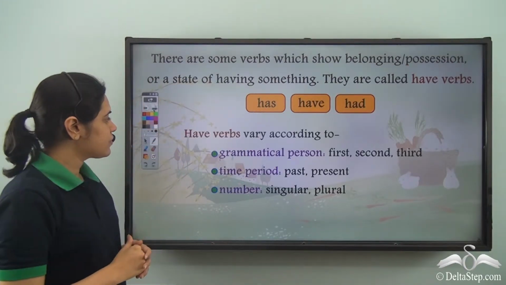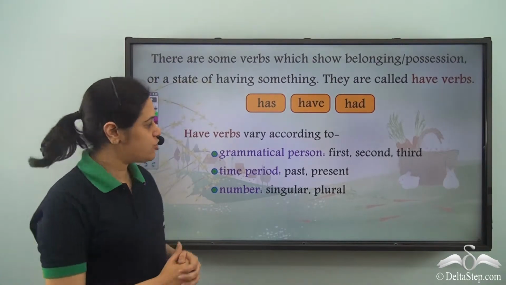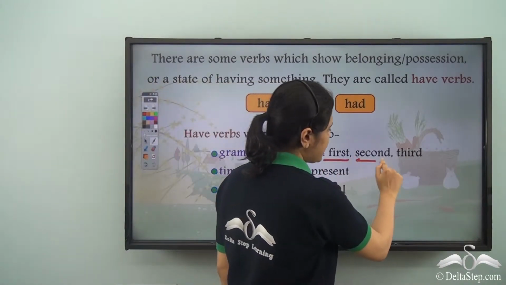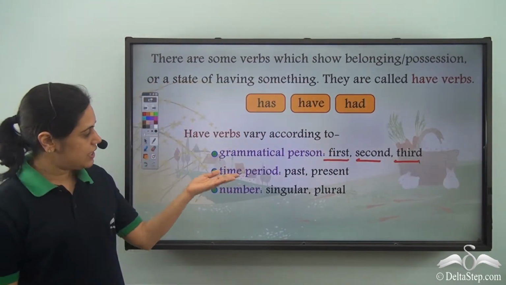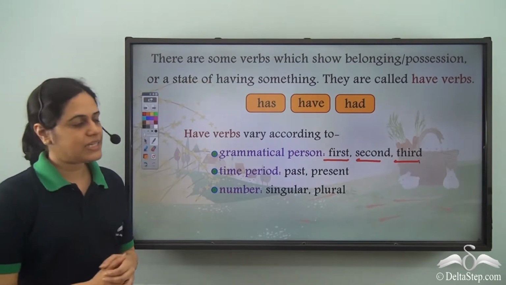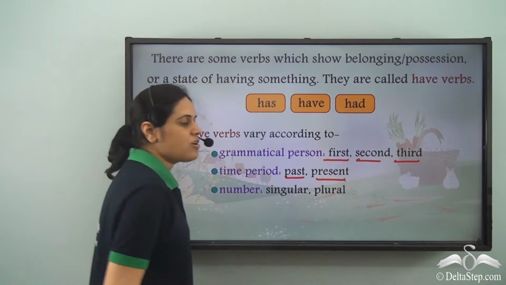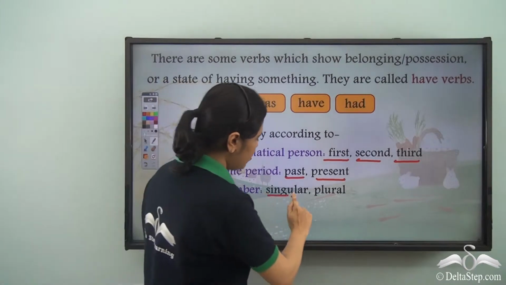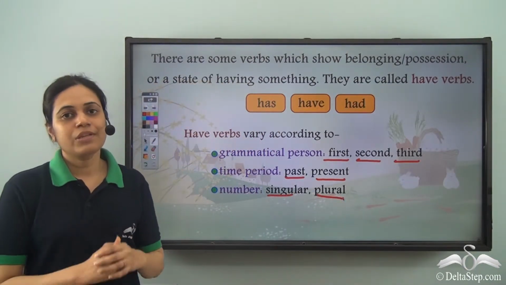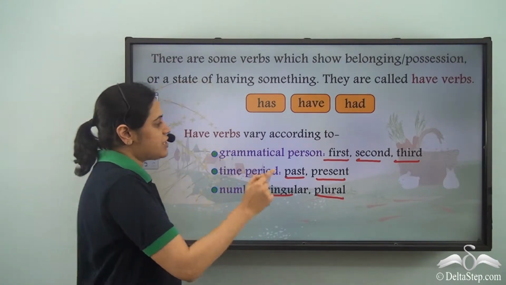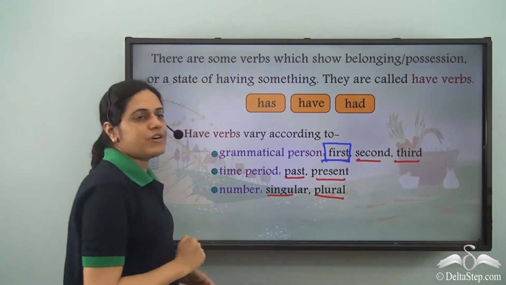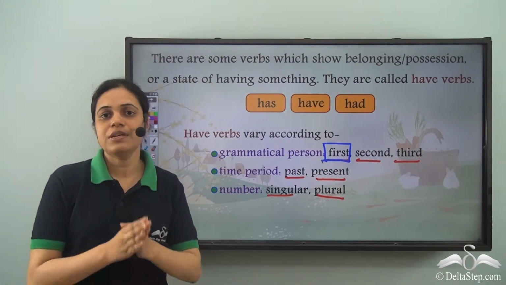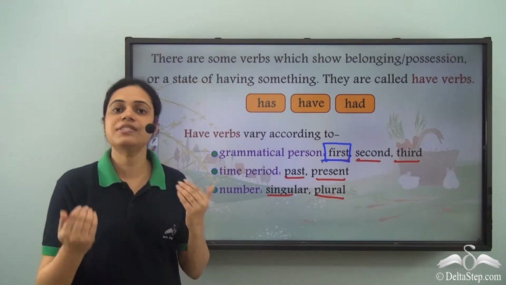Also, have verbs vary according to the grammatical person, that is whether we are talking in first person, second person or third person. They vary according to time period, that is whether we are talking about past or present, and number, that is whether the subject is singular or plural. Now for this lecture we will restrict ourselves to first person, that is the have verbs used for the first person. First person is the person who is speaking.